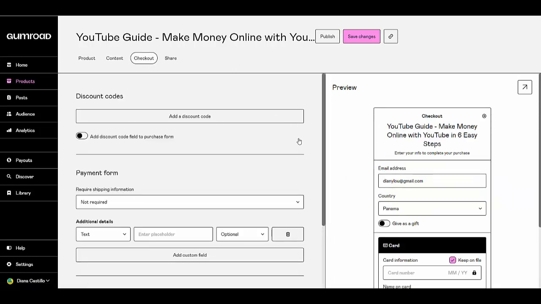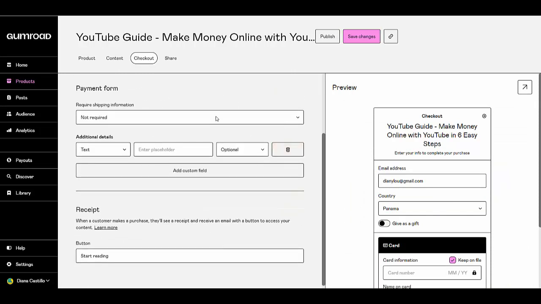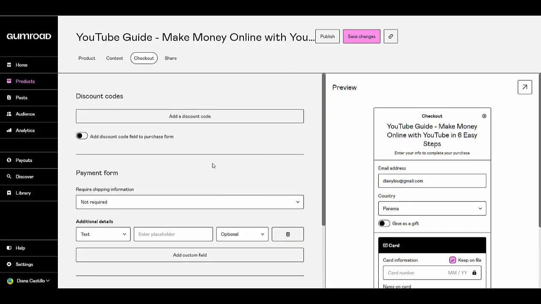If you want, you can put a discount code, payment, and all this stuff. When you are ready, you just click where it says Publish. This is actually a test book that I'm creating for the tutorial, so I'm not going to publish it. But as you can see, that's an easy way in which you can earn money online.